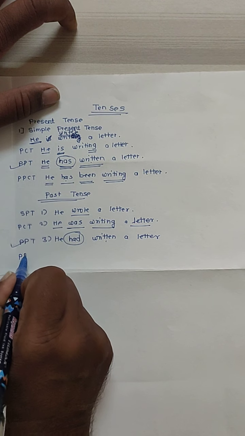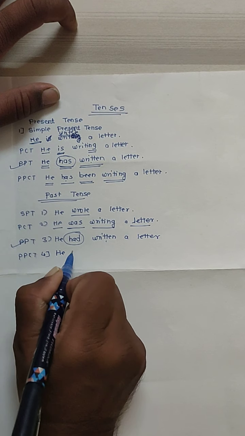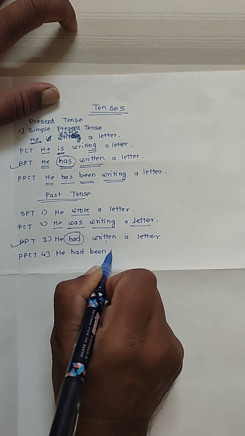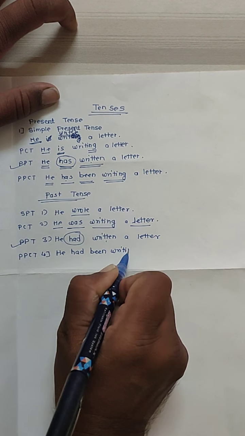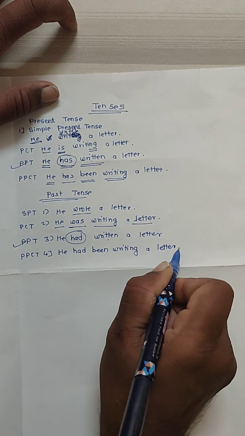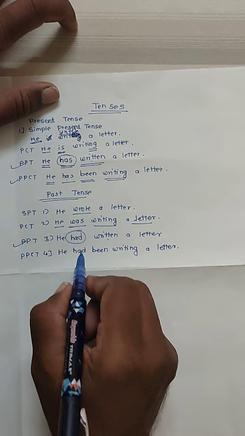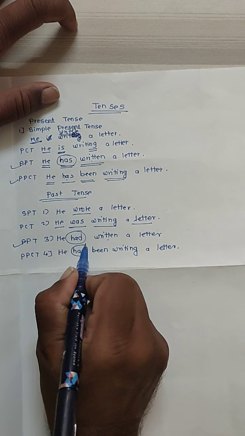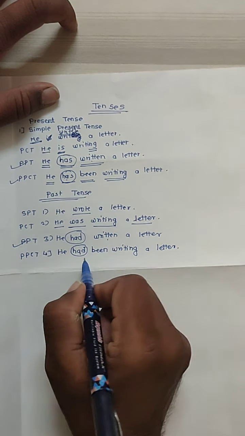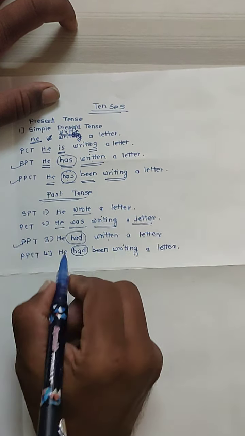Now past perfect continuous tense, fourth: He had been writing a letter. If we check present perfect continuous tense, the minor change is had is there because of past tense, and has is there. The remaining, been writing a letter, is the same in both sentences.